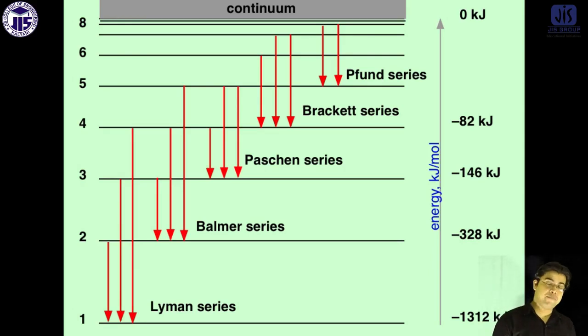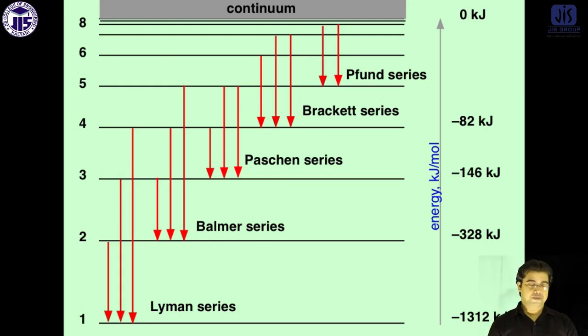In the same way, if any electron jumps from the third to the second, it is in the Balmer series. So the answer to the question will be Balmer series. If there's any confusion, you can check my previous class, then the concept will be clear to you.